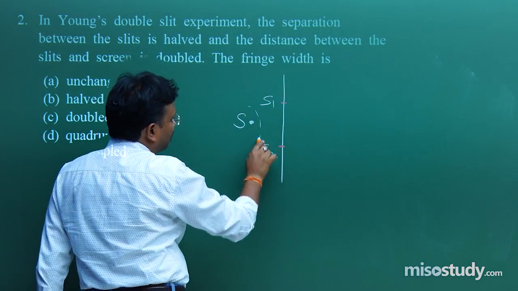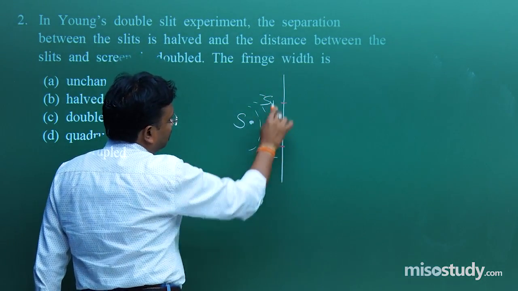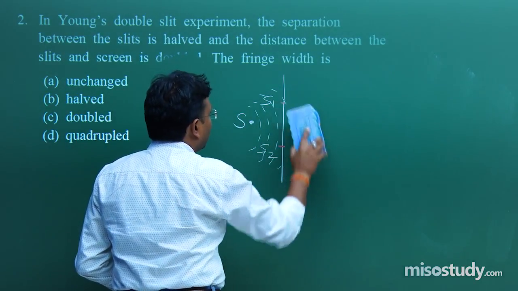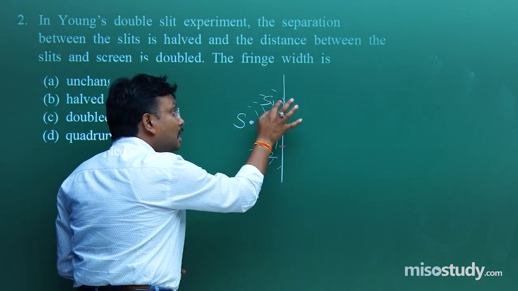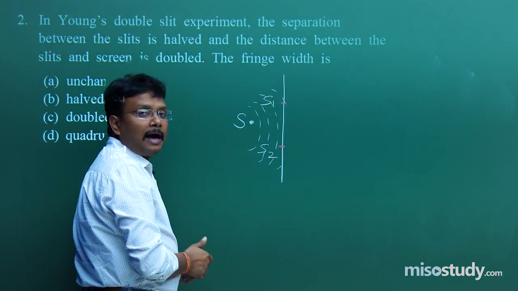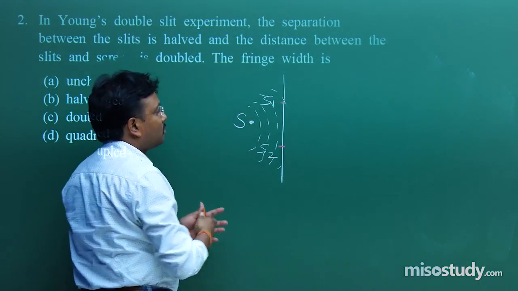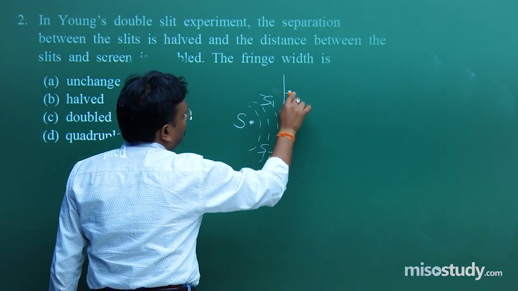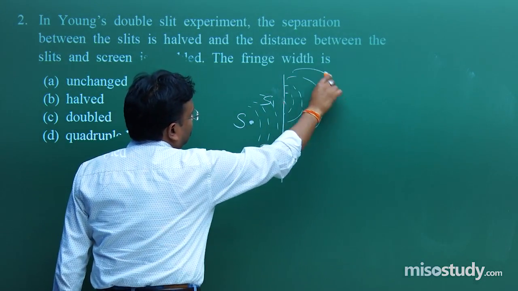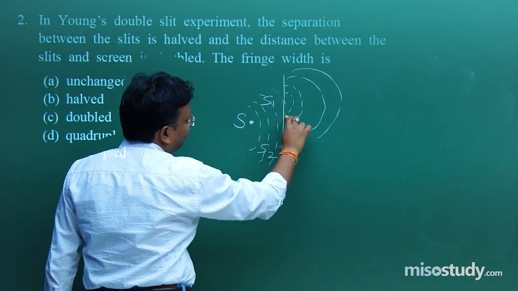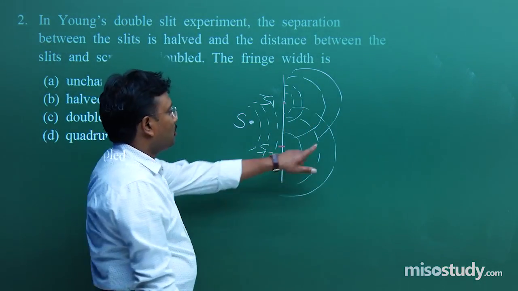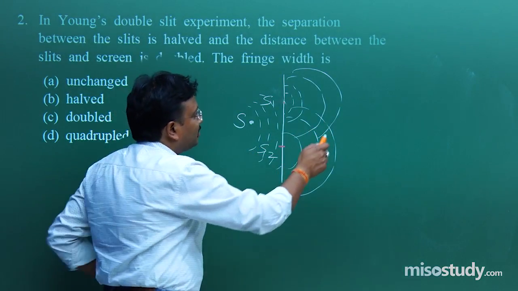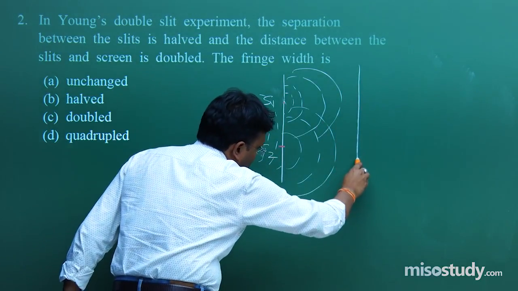So what will happen? As per Huygens principle, this S1 and S2 will start acting as two independent sources. So from this, the waves spread this way. Similarly, from here. Now, consider this cutting, consider this, and so on. And then you are placing a screen.